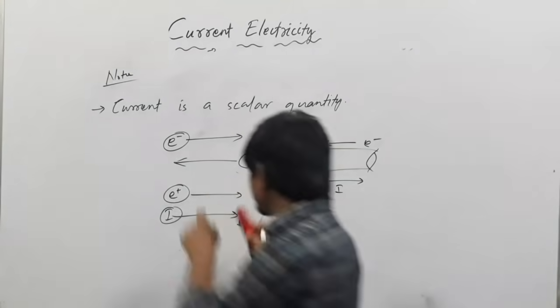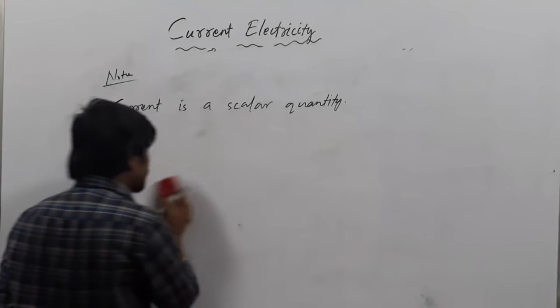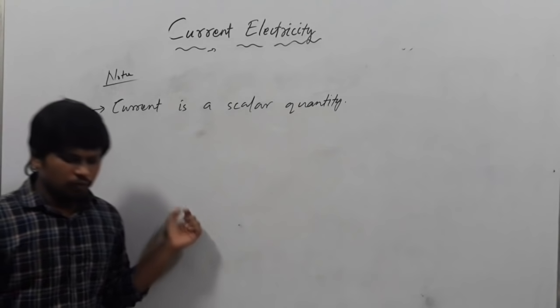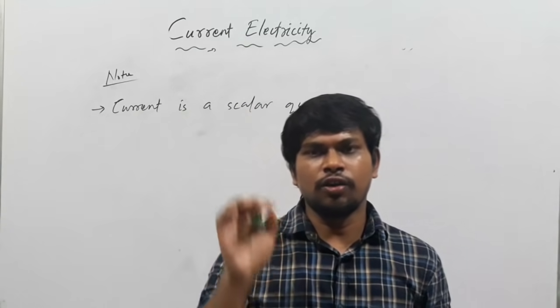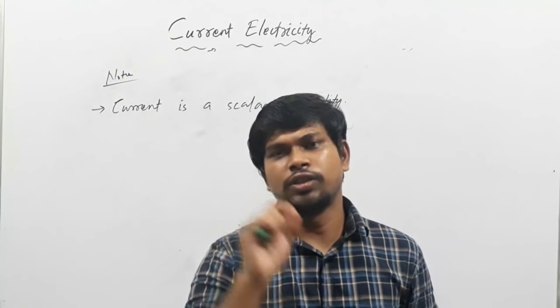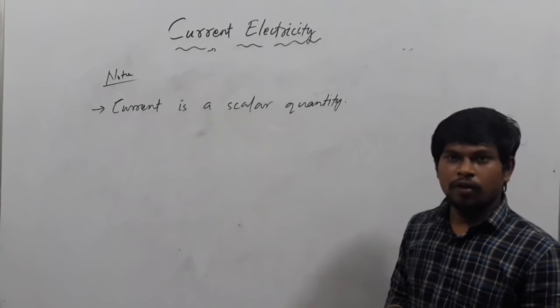This is the direction. But still it is also called a scalar quantity. It has direction. Whenever we draw a circuit, we indicate current with an arrow mark. But still, it is a scalar quantity. Why?